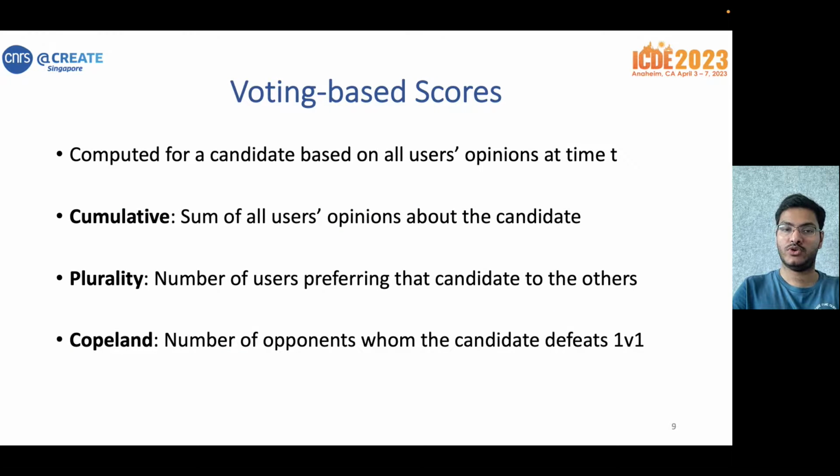We now discuss voting-based scores, which can be computed by aggregating all users' opinions for a candidate at time t. Now, this aggregation can be done in various ways. For instance, the cumulative score simply sums all the opinions, and the plurality score denotes the number of users which prefer that candidate to the others, and the Copeland score is the number of other candidates whom this particular candidate defeats one-on-one.